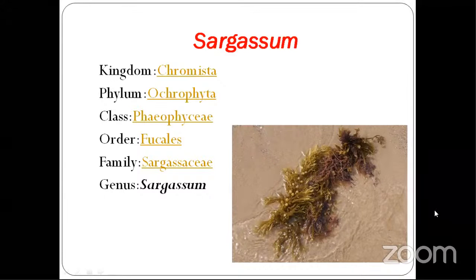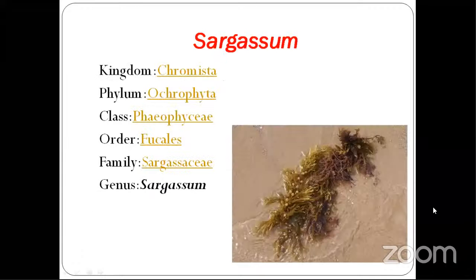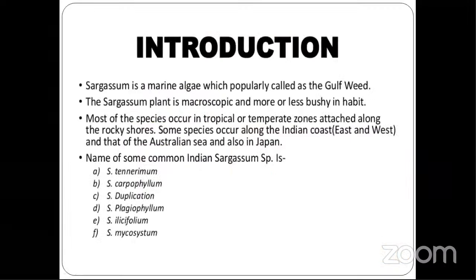Next, its introduction, like its distribution or occurrence. Sargassum is a marine alga which is popularly called gulf weed. The Sargassum plant is macroscopic, more or less bushy in habit. We have seen the diagram here. It is more or less bushy in habit, and it is macroscopic, means it can be seen with your naked eyes. It is not micro, but macro.